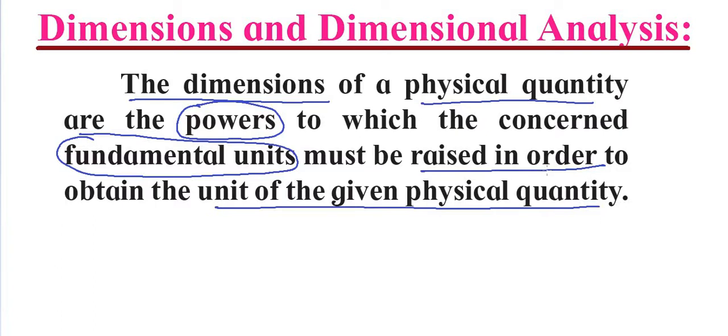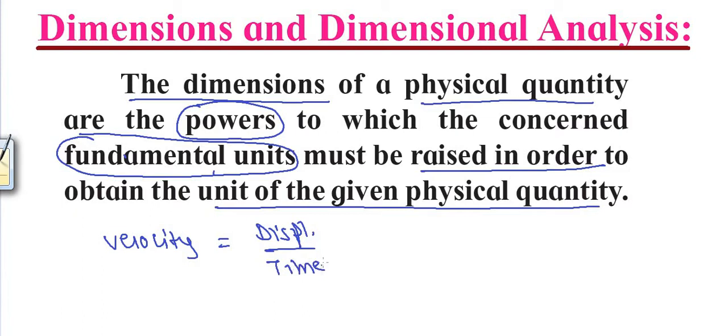Now to obtain dimensions, we have to break the given physical quantity to its fundamental levels. Consider velocity. Velocity is defined as rate of change of displacement per unit time. Now when we measure displacement, what do we measure? Its length, the fundamental quantity.